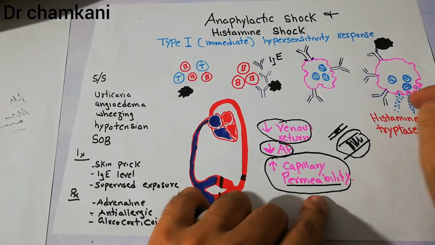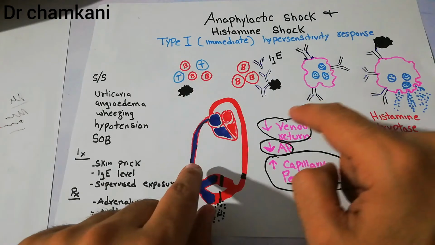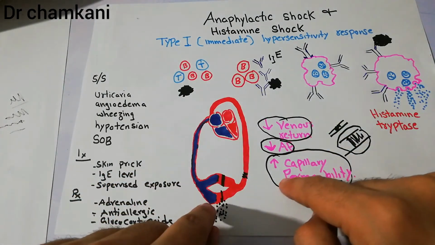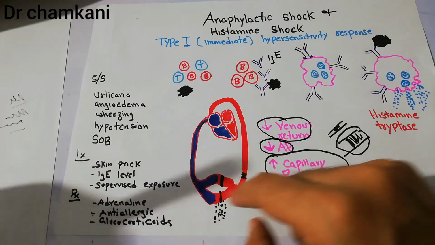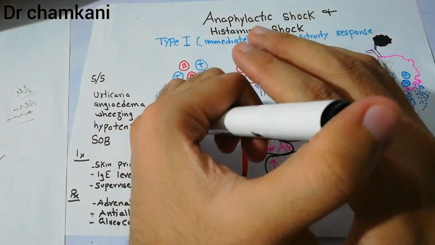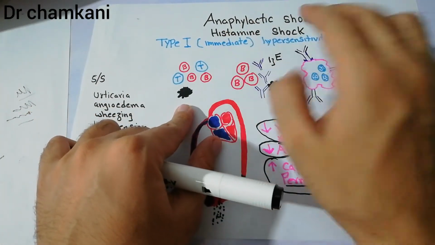The histamine and the tryptases will basically dilate the arterioles, which will decrease the arterial pressure. They will dilate the veins, which will decrease the venous return, and they will increase the capillary permeability, which will lead to loss of fluid. All those factors will basically decrease the arterial pressure. They will decrease the perfusion of the tissue, and a condition of shock will develop, which will be known as anaphylactic shock.